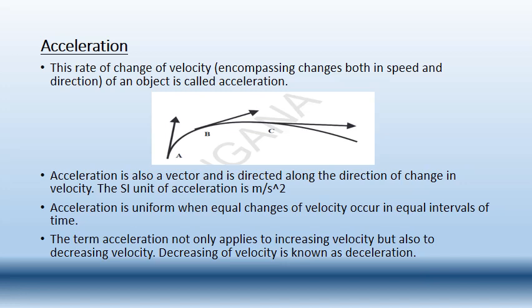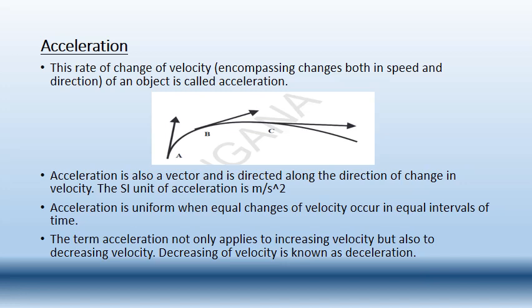All of you see here the path A, B, C. Here we have thrown one stone, or some vehicle is traveling in this path. Let us say one bus is traveling in this curved path. At the point A, the direction of the velocity of the bus is in this direction, upward.